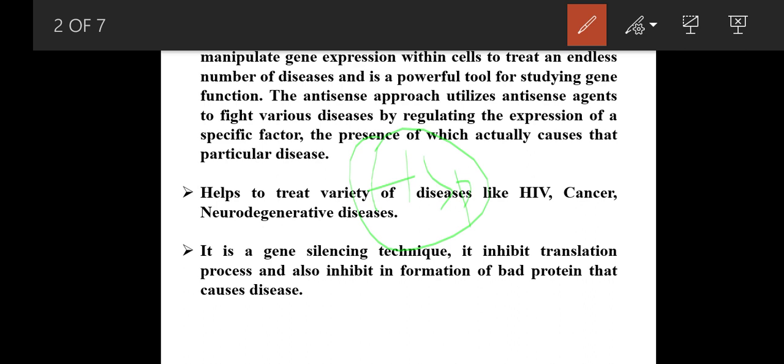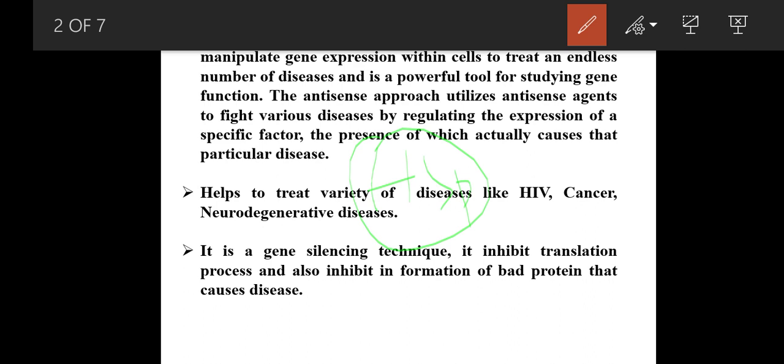This oligonucleotide will bind tightly to the HSF1 mRNA. This stops the translation process, and the heat shock proteins will stop forming. This is one of the beautiful methods.